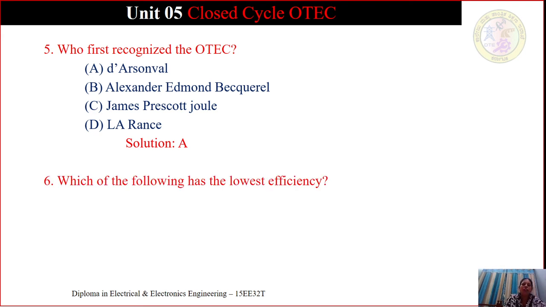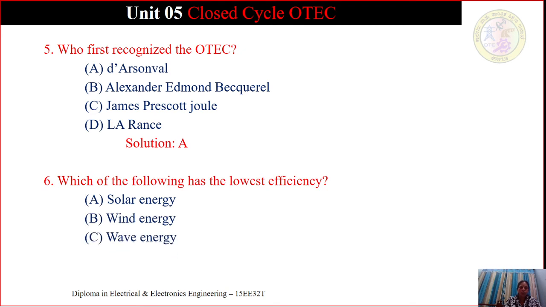Which of the following has the lowest efficiency? Solar energy, wind energy, wave energy, or OTEC. We have learnt all these energies and how to convert them into electrical energy. The solution is D, that is, ocean thermal energy conversion has the lowest efficiency.